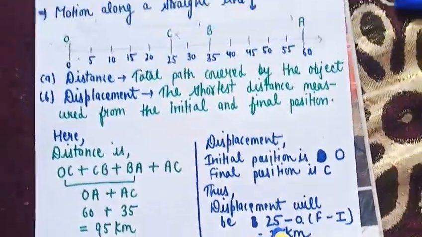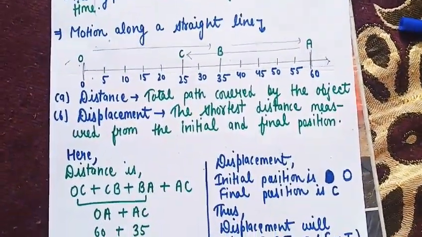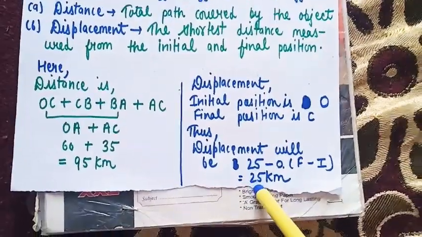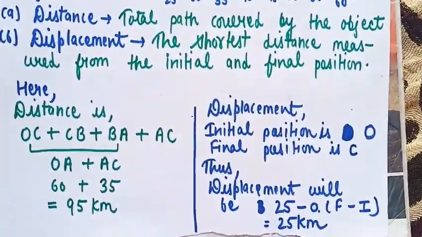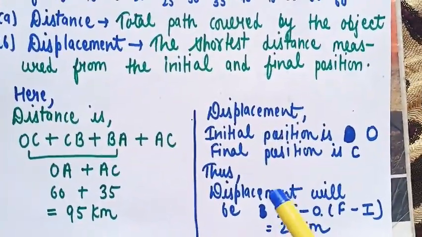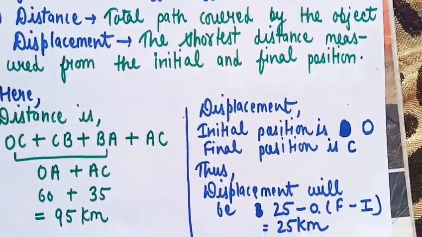So the final position is 25 and the initial is 0, so final minus initial is 25 kilometers. This is the displacement in this situation.